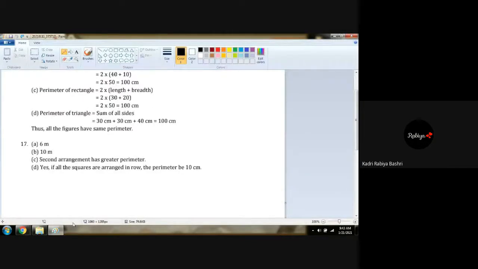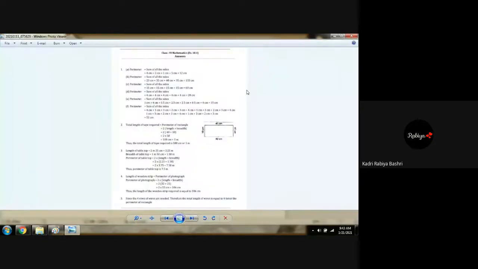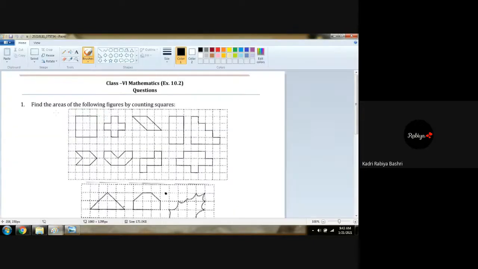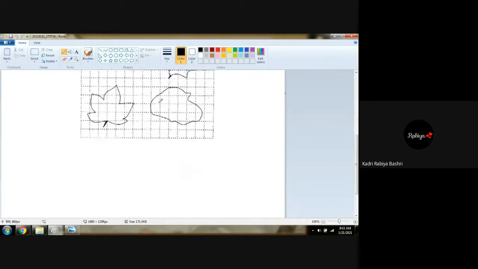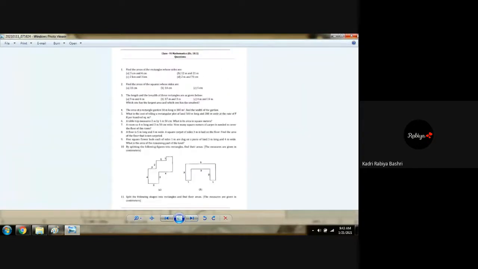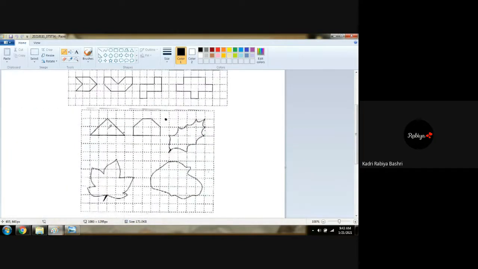Question number 17 is related to this. Chalo, exercise 10.2. I'm so sorry, 10.2. This has to be done on your own. How? I will teach you. Question 1 and question 2. There are two questions in this exercise; you have to do both on your own. Okay? Yes, sir. Now let me explain how to do this.